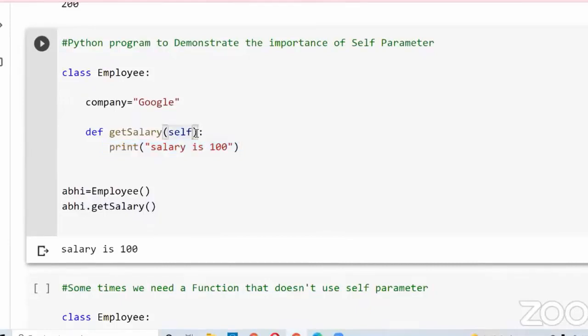Now let me remove the self parameter here. Now let me run this cell. See the changes.